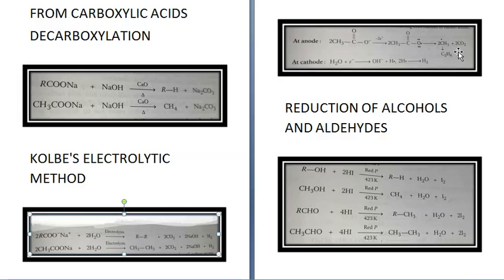Alright, so you get ethane. At cathode, water molecule accepts the electrons which are released over here and gets converted into OH minus plus H plus, and this 2H plus, they form H2. Alright.